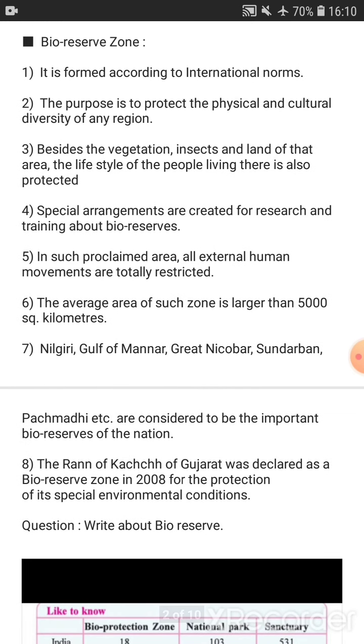Now we are going to learn about the bioreserve zone. Here you can see it is formed according to international norms. Here UNESCO international laws are implemented. National parks and sanctuaries are run by the guidelines given by our Indian organizations and Indian authorities. Here, if it is a bioreserve zone, then there are international rules that have to be followed.